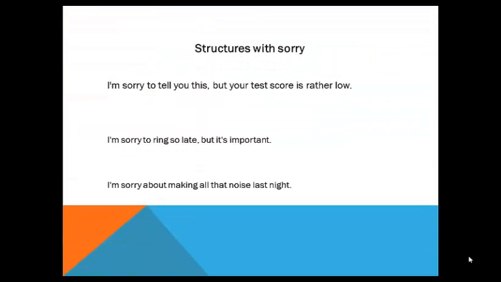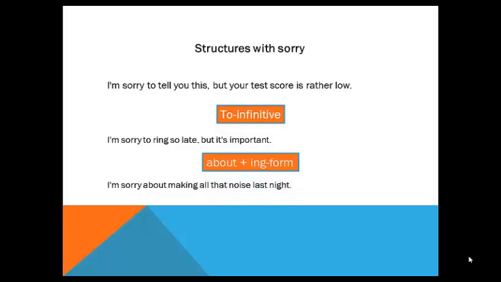Structure with story. To apologize for something we are doing, we use a to infinitive. To express regret, we also use a to infinitive. To apologize for something we did, we can use about plus ing form.